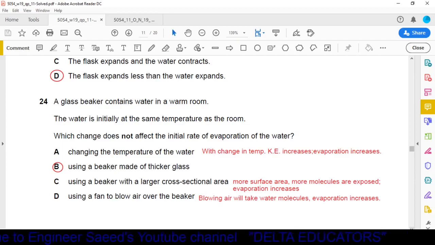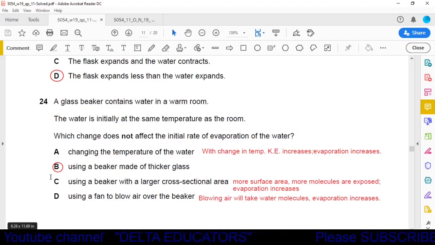Okay, we read the other options also. Option C, using a beaker with a larger cross-sectional area. Now, if the cross-sectional area is larger, evaporation will increase. Option D, using a fan to blow air over the beaker. No, blowing air will take water molecules away and evaporation increases. So in options A, C and D, evaporation increases. Only option B is not relevant to evaporation. So the correct answer is B.